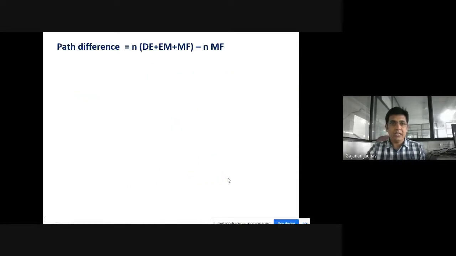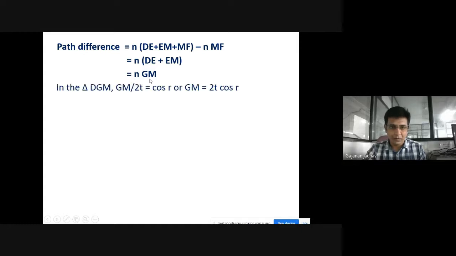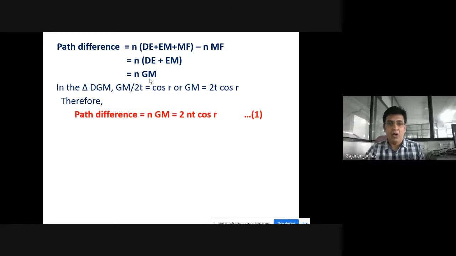So here the path difference, if you solve this, comes N into GM. And in the triangle DGM, if you consider triangle DGM, GM upon 2T is equal to cos R, or GM is equal to 2T cos R, we can write. And therefore, we'll have the path difference, that is N into GM is equal to 2NT cos R. So this is equation number 1.